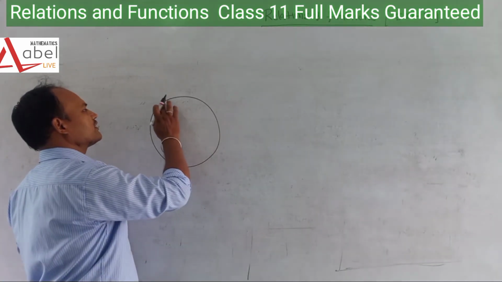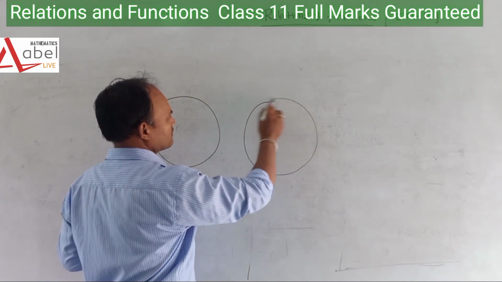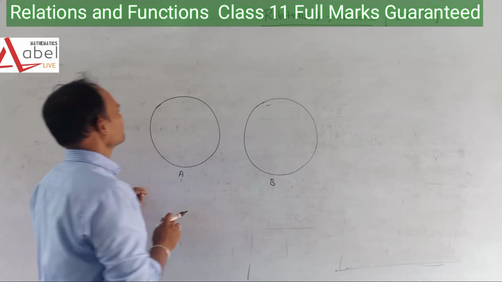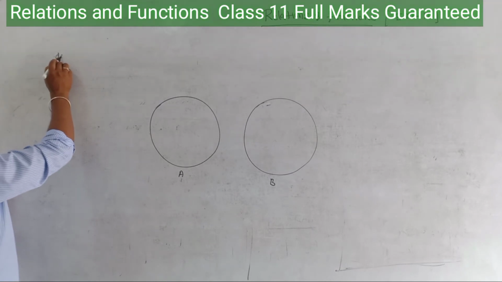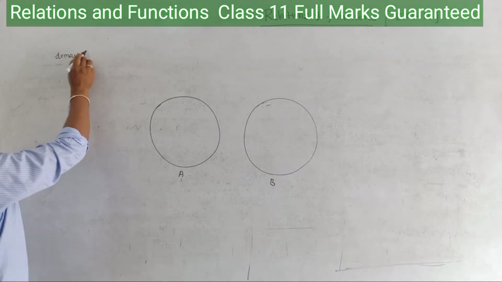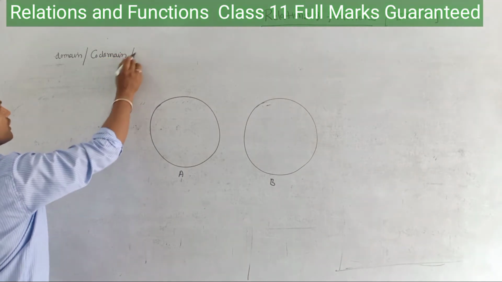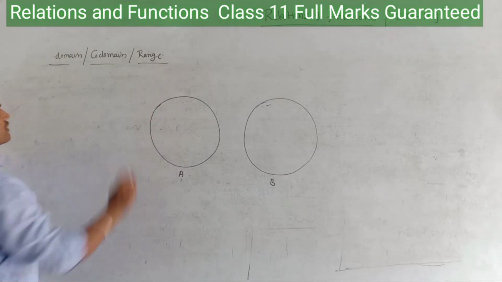Suppose there is a set A and another set B. What we are going to discuss is the topic of domain, codomain and range. What is the domain, codomain and what is the range?